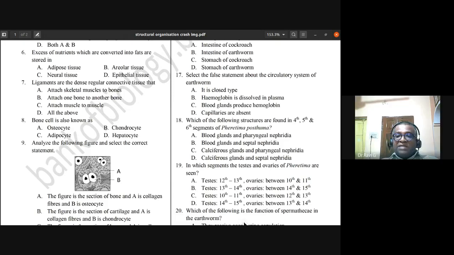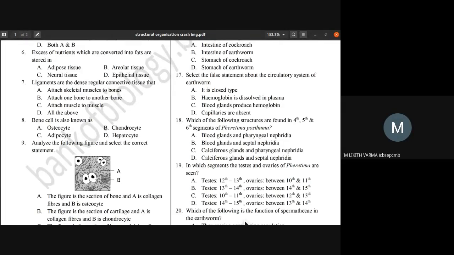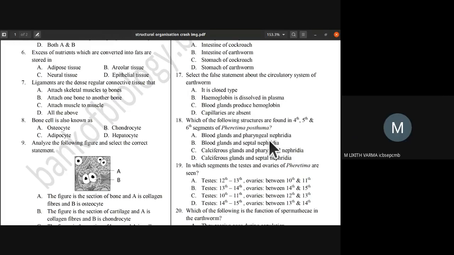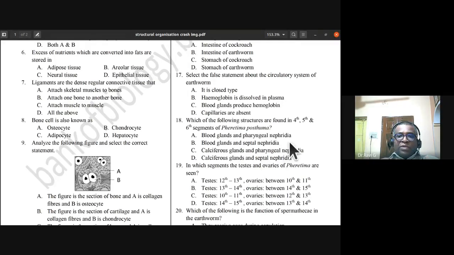Sir, what is Pheretima posthuma? Earthworm, scientific name. Okay, sir. There are 2 to 3 species of earthworm. Pheretima is the scientific name of earthworm. So A is the answer. Blood glands and pharyngeal nephridia are found in the fourth, fifth, and sixth segments.